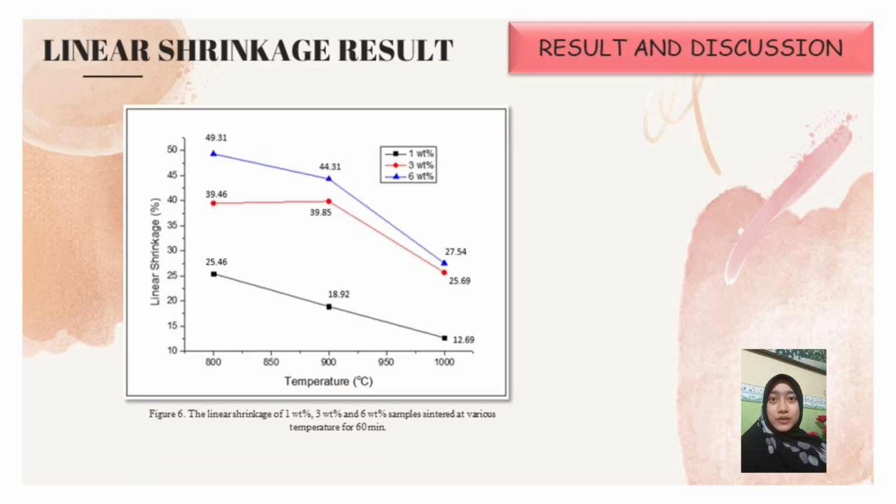The linear expansion of the formed glass ceramic sample against heat temperature was shown in the figure. For 1% clamshell composition starting from 800 Celsius, the graph shows a decreasing pattern in the linear expansion of the sample. This pattern continues until 1000 Celsius, where the linear expansion begins to decrease. This is due to the porosity formed during the forming process with heat treatment temperatures of 800 Celsius until 1000 Celsius, caused by CO2 gas released during the sintering process.